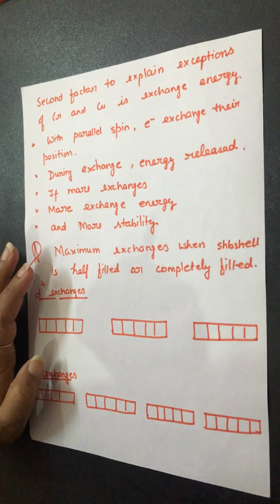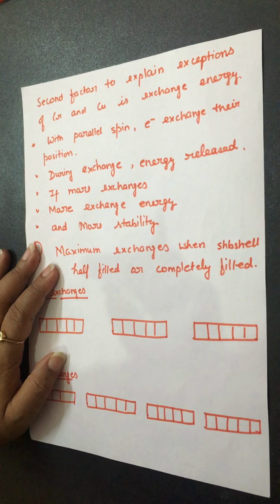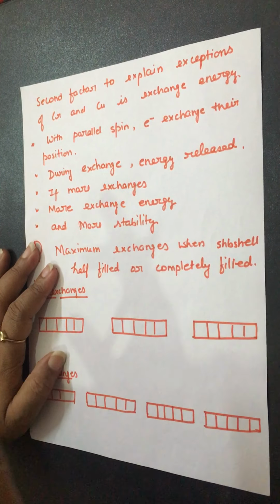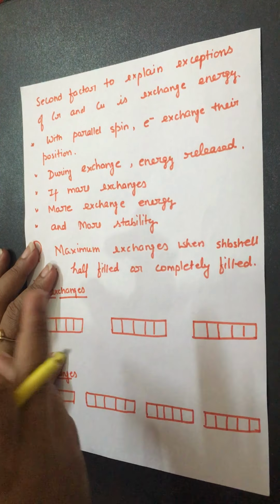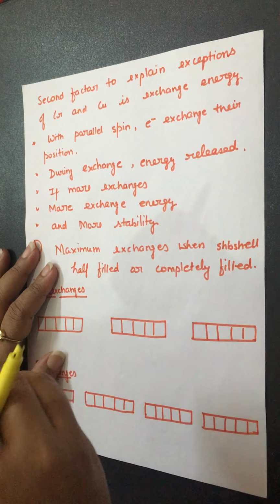Right? Now we can count the exchanges. Definitely the exchanges in the case of completely half-filled and completely filled orbitals of a subshell are maximum. It means the exchange energy will also be maximum, and that's why they are more stable.